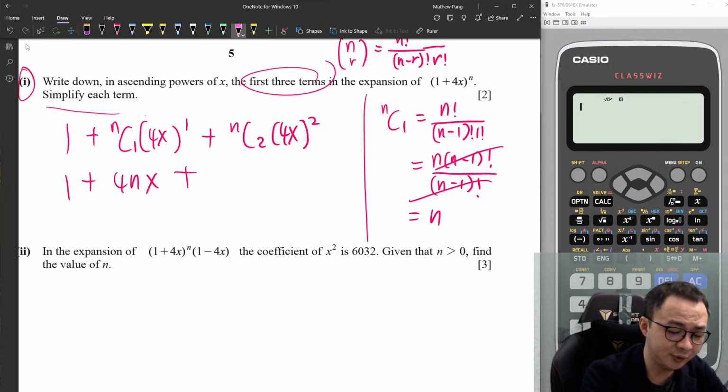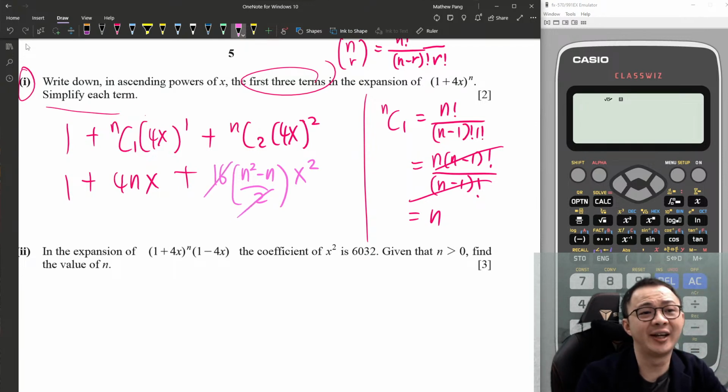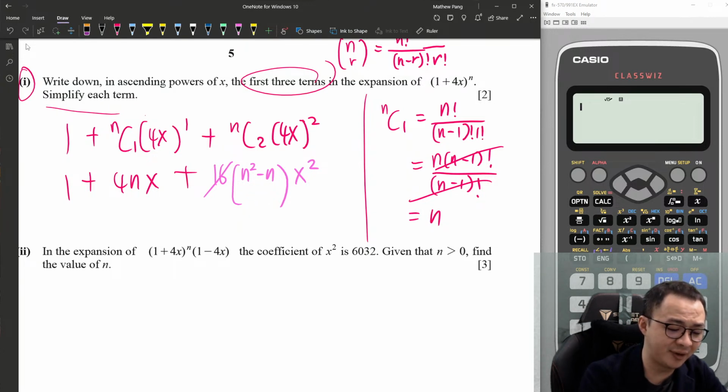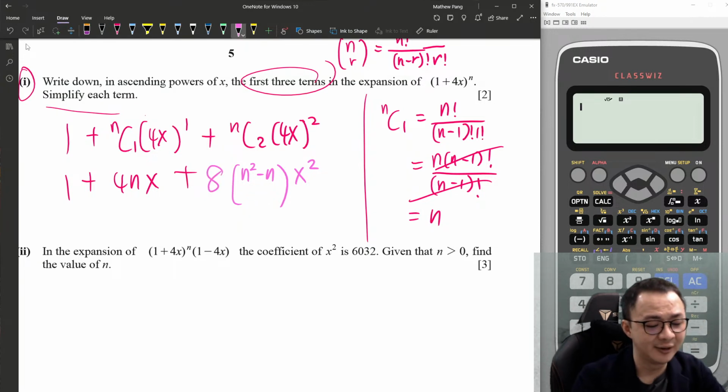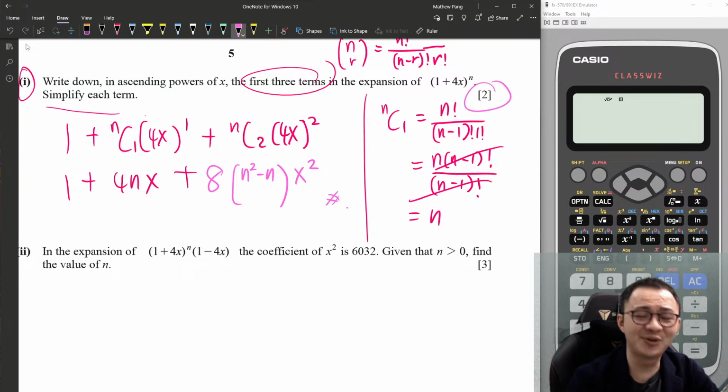So this is 16x squared, right? You can do it separately or together also. So here I have n squared minus n over 2 times x squared. This one and this one I can simplify, and then I will get 8, isn't it? 16 divided by 2 is 8. So maybe I write 8 here straight away. Done. If you want to multiply in, you can go ahead and do that. This is after you simplify, 2 marks. I would say this 2 marks is a lot of work because you need to open nC1 and nC2. But this is what I call a difficult question. They expect you to know how to do this.